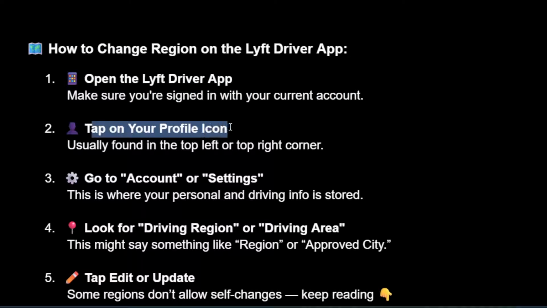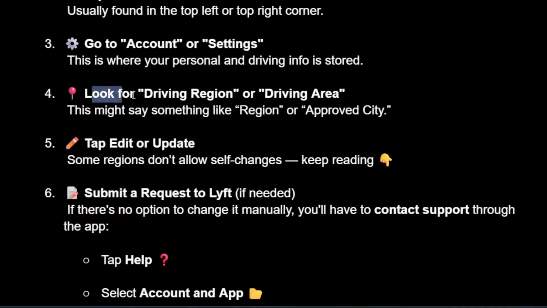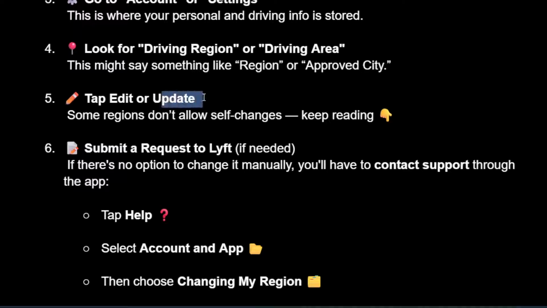You will then tap on your profile icon, which is going to be found in the top left or top right corner. You want to go into account or settings. This is where your personal and driving info is stored, and we'll look for a section called driving region or driving area. This might say something like region or approved city. You will tap edit or update.